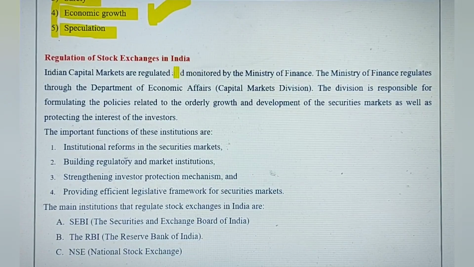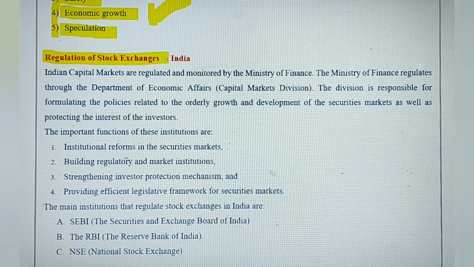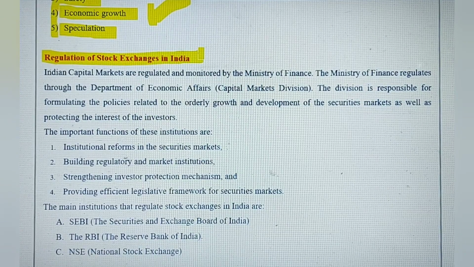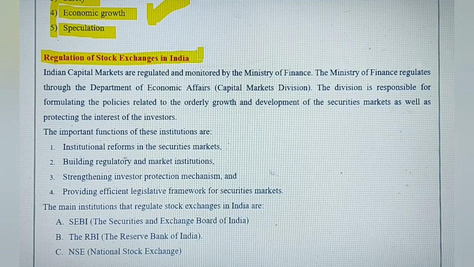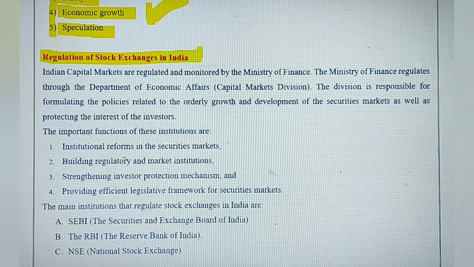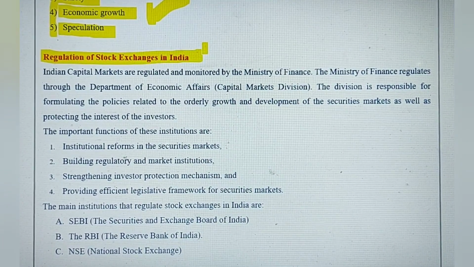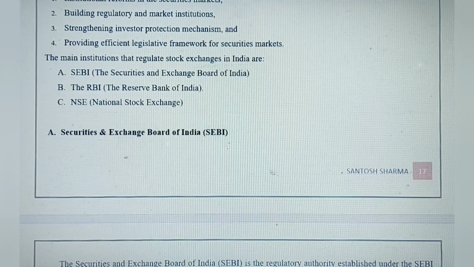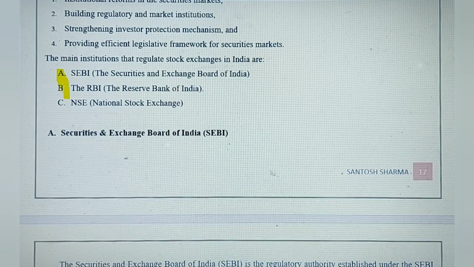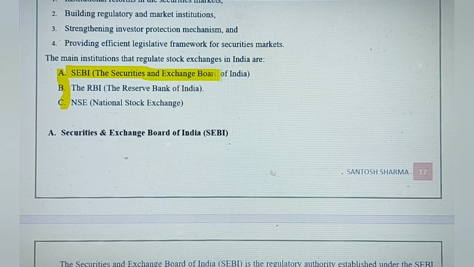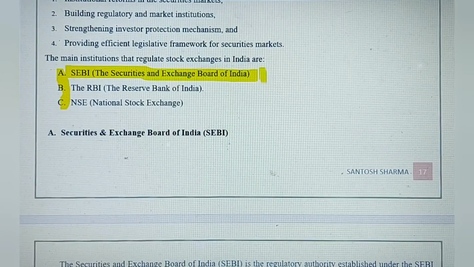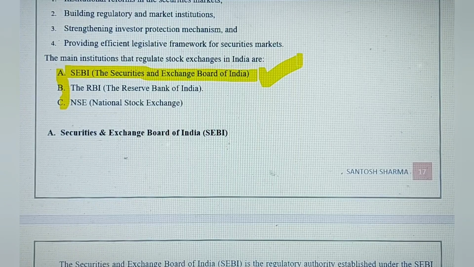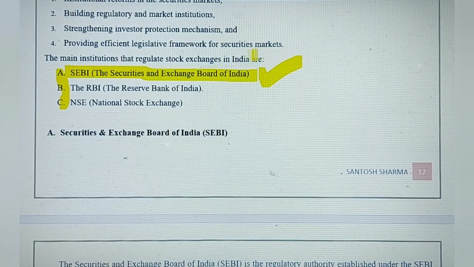Now let's see who regulates all these stock exchanges in India. Basically in India we have two important stock exchanges, BSE and NSE. BSE is older than NSE. And now let's see the important institutions which regulate these. The first one is SEBI, the Securities and Exchange Board of India. It acts as the pioneer institution which monitors the functions of stock exchanges in India.